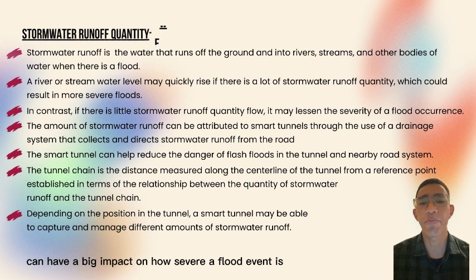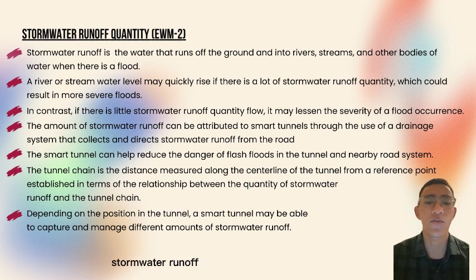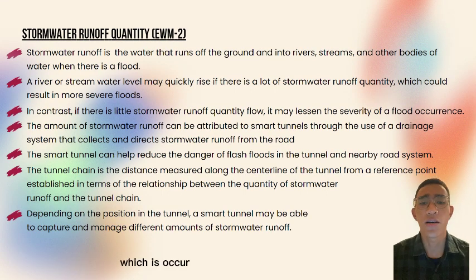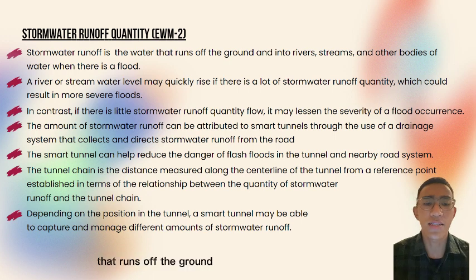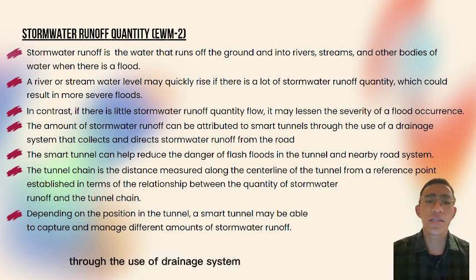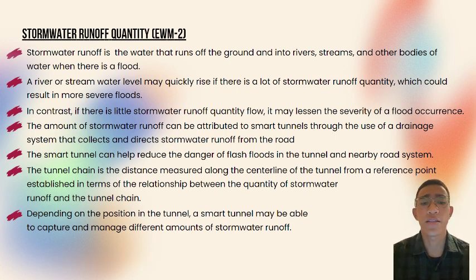Stormwater runoff can have a big impact on how severe a flood event is. Stormwater runoff, which occurs when there is a flood, is the water that runs off the ground and into rivers, streams and other bodies of water. Through the use of drainage systems that collect and direct stormwater runoff from the road, the amount of stormwater runoff can be attributed to the smart tunnel.